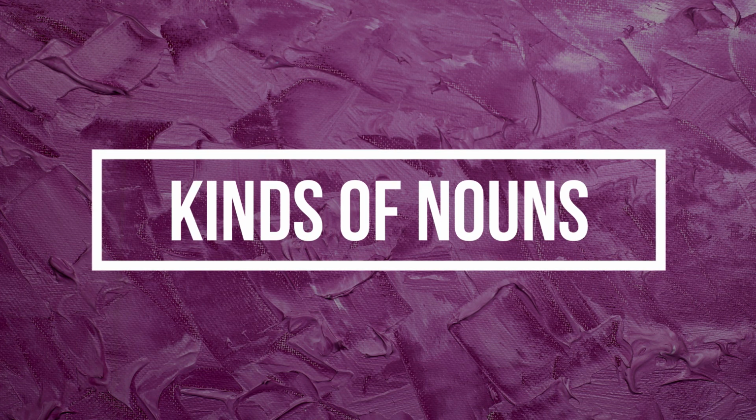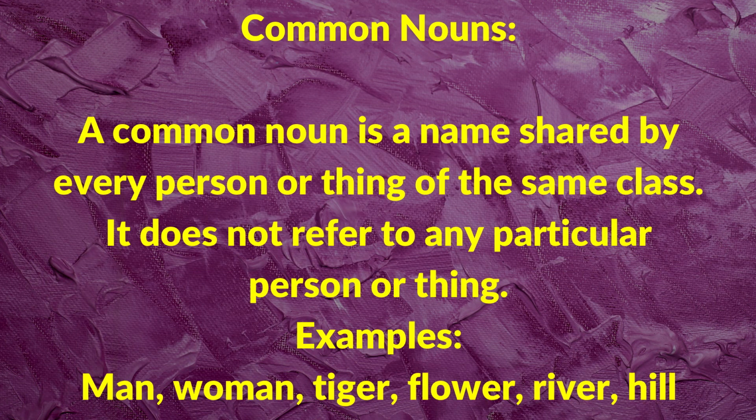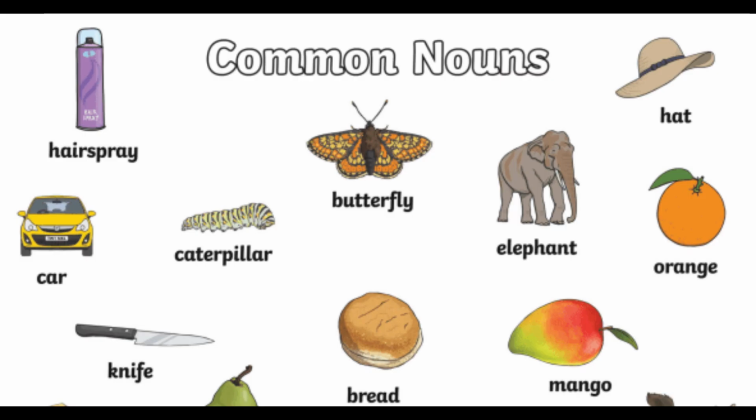Now let's know the kinds of noun. There are totally 5 kinds of nouns. Let us see one by one. First one is common noun. A common noun is a name shared by every person or thing of the same class. It does not refer to any particular person or thing. Like for example, man, woman. It's common. It's not referring to any particular person or thing. Tiger, flower, river, table, hill. All these are examples of common nouns.